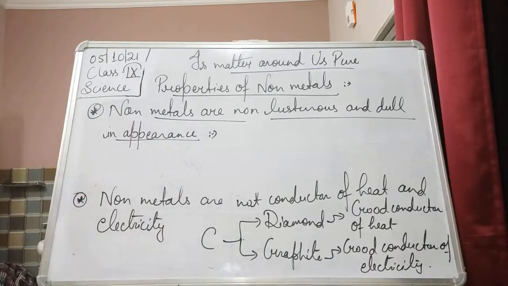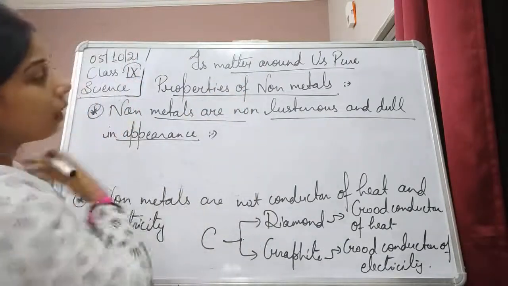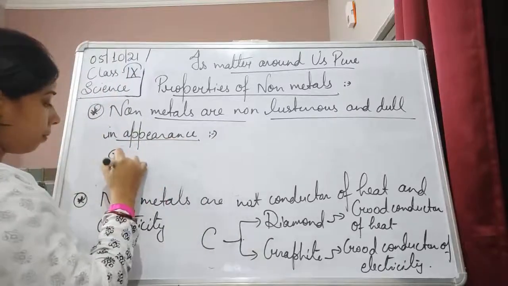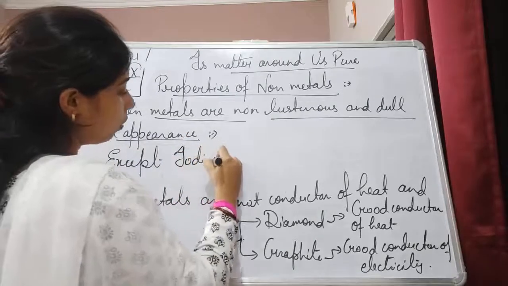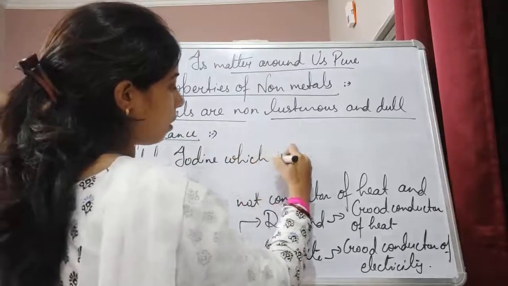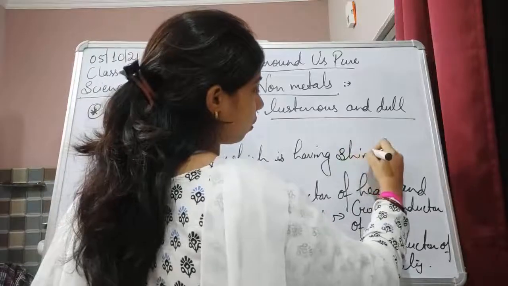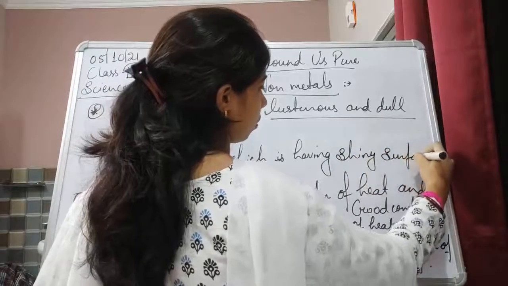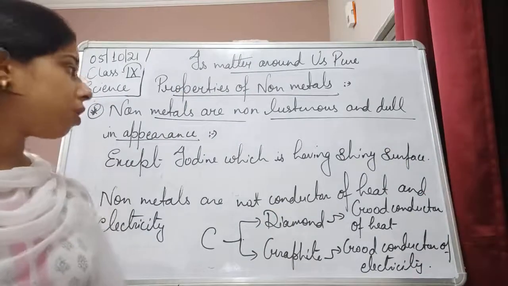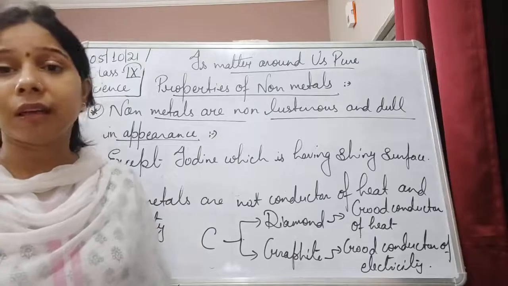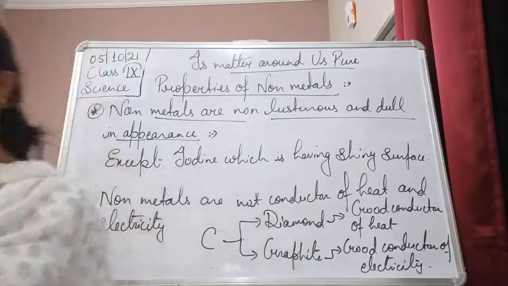Again, an exception is there, student, that is iodine, which has a shiny surface. So generally they are non-lustrous, except iodine, which has a shiny surface. So non-metals are generally dull in appearance, but except for iodine. The others are dull in appearance.